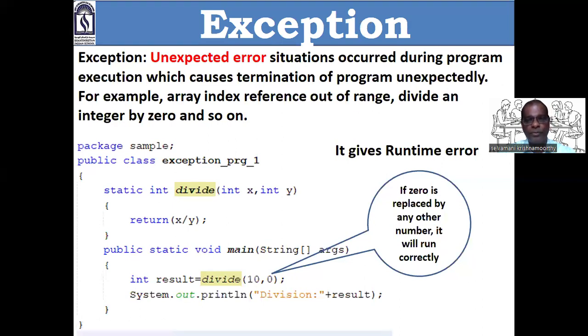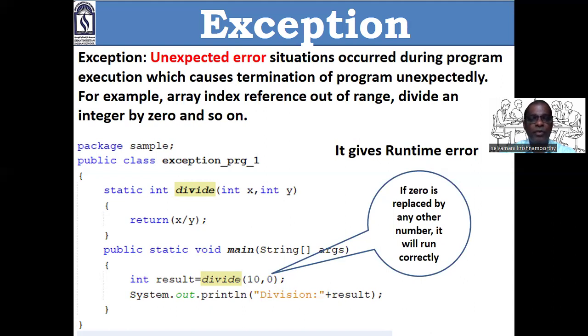We created one program. We tested that program. That program works correctly and properly. We are very much confident. But the problem is, if you give a certain set of values, that program works fine. When you give peculiar data, this program raises an error. That is called an exception.